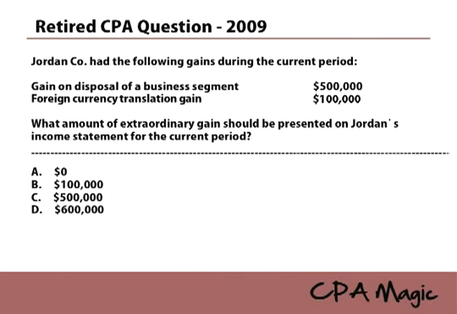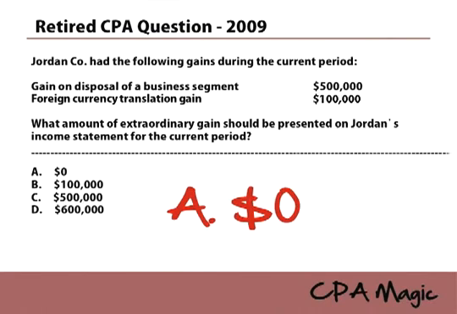Jordan Company had the following gains: gain on disposal of a business segment, foreign currency translation. What amount of extraordinary gain should be presented on Jordan's income statement? So it's asking for what amount of extraordinary gain. Gain on disposal of a business segment, never extraordinary. Foreign currency items, never extraordinary. So 0, A, is the answer. Very simple.